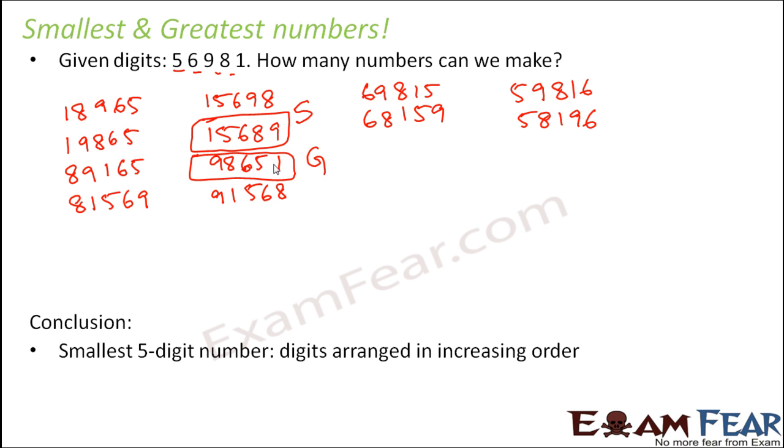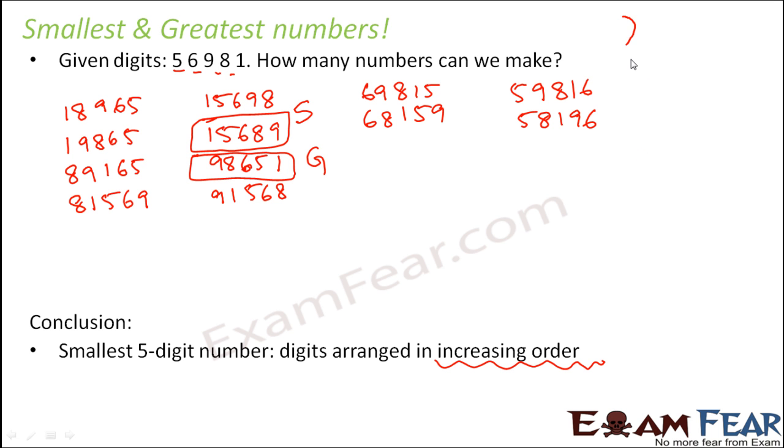So what we conclude here is, the smallest 5-digit number that can be formed from these 5 different digits is that number where the digits are arranged in increasing order. That is very natural, because whenever the digits are arranged in increasing order, the smallest digit will be at the beginning. In this case, this is like 15,689. So 15,000 will always be smaller than say 68,000 or 98,000 or 89,000. If all the numbers are made up of 5 digits and the first digit is smaller in one number, that means that number as a whole is also smaller.